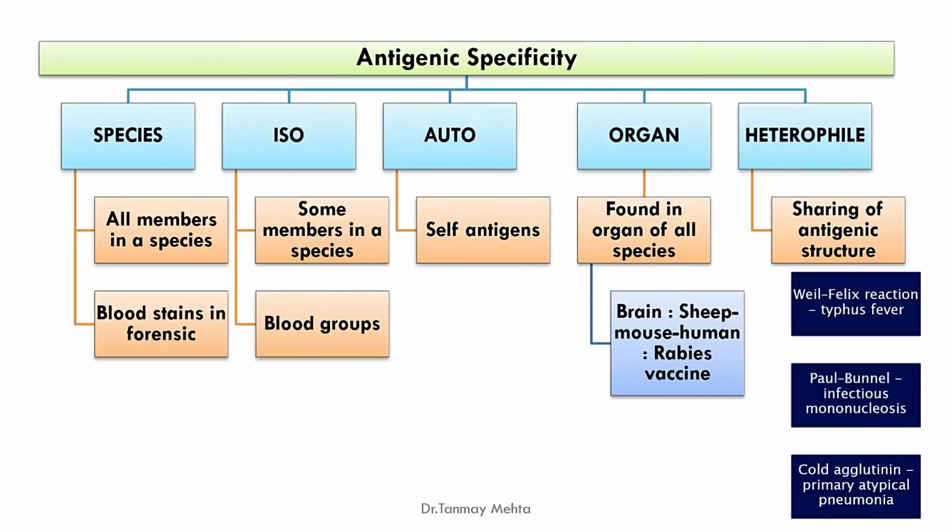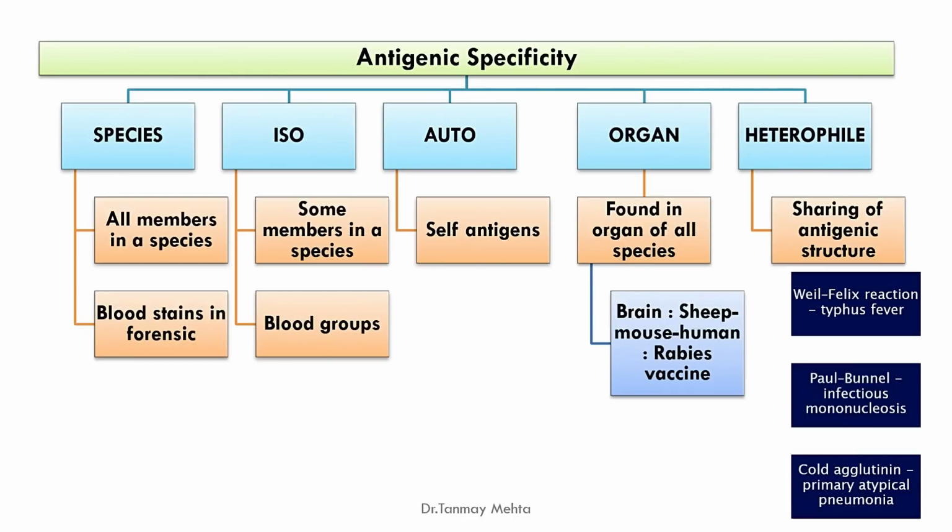Now, what are the different types of antigenic specificity? First of all, species specificity. All members in a species will show this antigenic specificity. For example, blood stains in forensics. Based on this antigen, we can say that this is animal blood and this is human blood, because certain antigens are only present in this species.